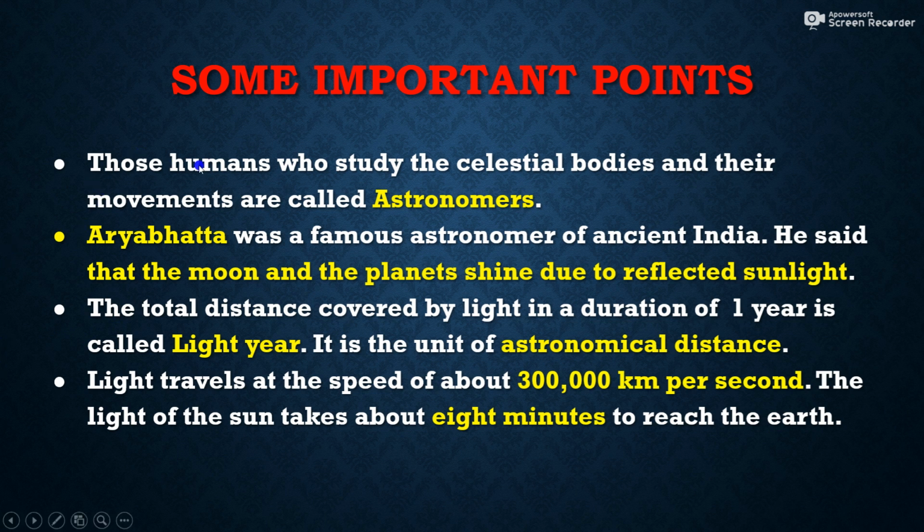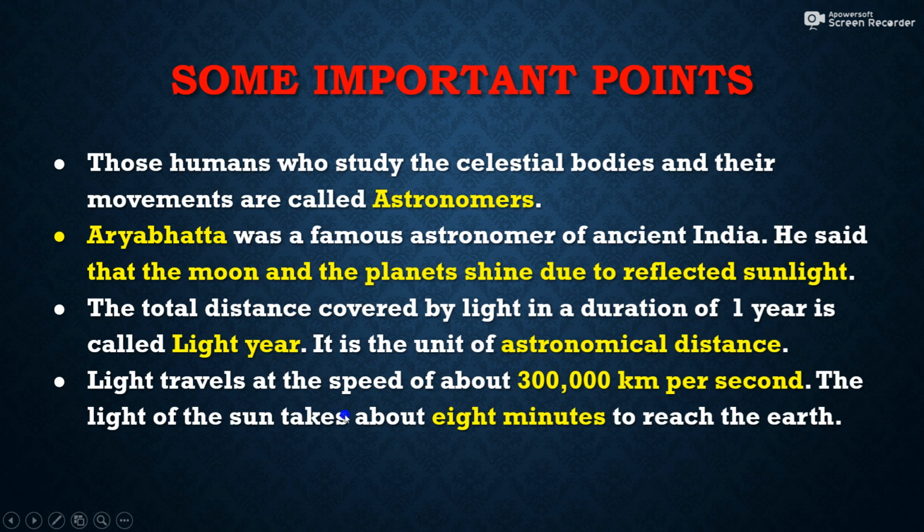The total distance covered by light in a duration of 1 year is called a light year. So light year is the unit of astronomical distance. It is the unit of distance. Astronomical distance means distance in space. So in space, when you try to know the distance between two celestial bodies, you have to use light year. This is the unit to find the distance between two celestial bodies.